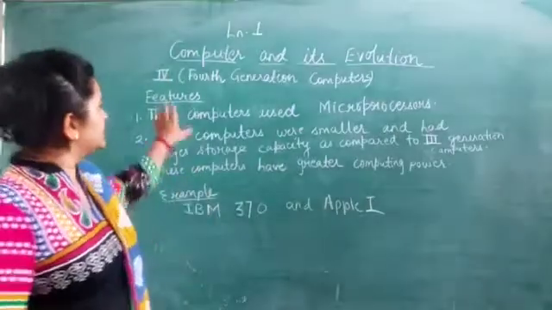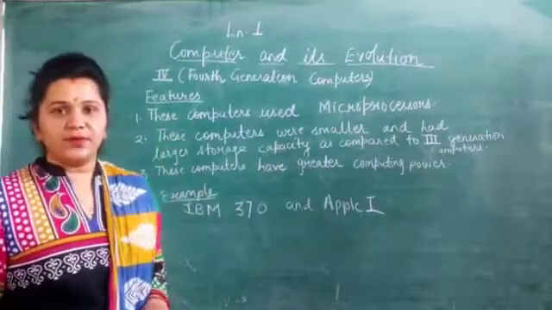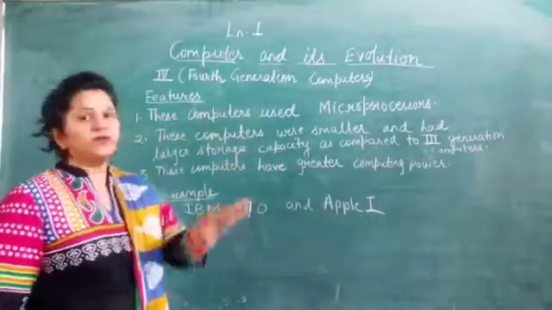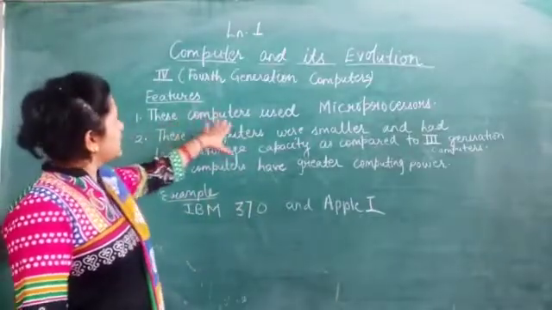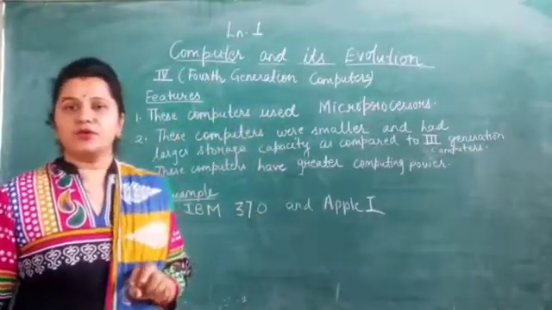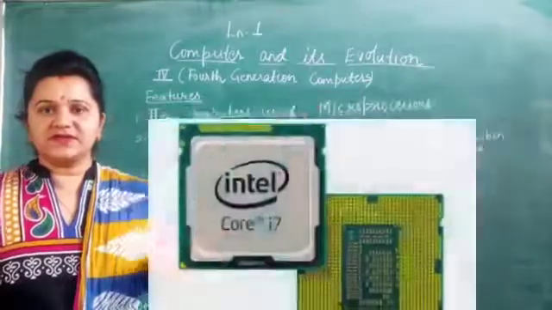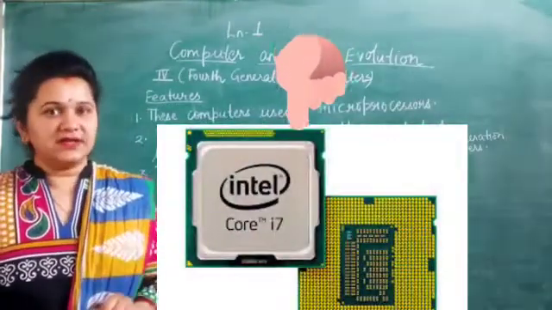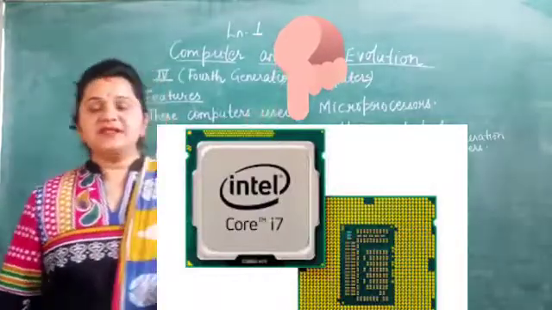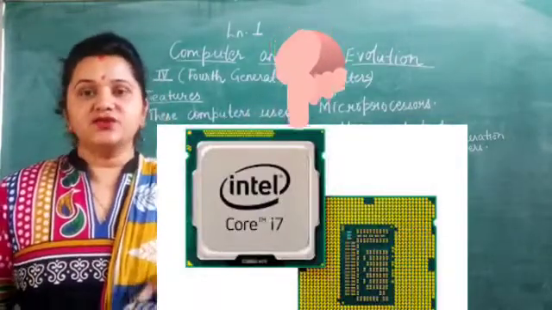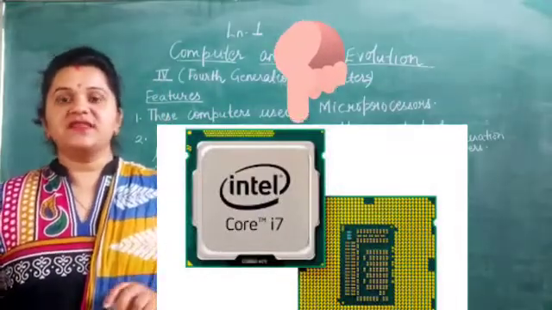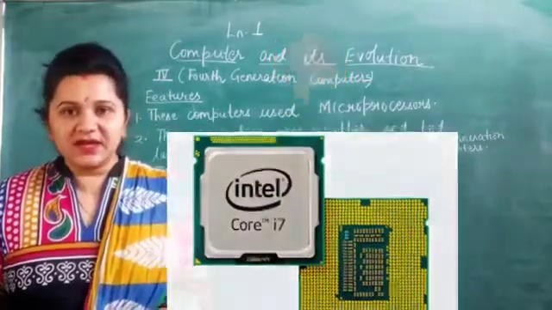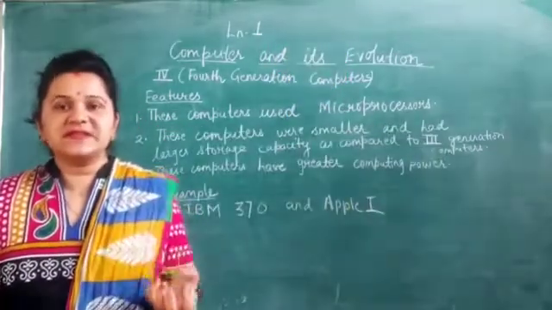So now children, here are the fourth generation computers. Now what are the features of fourth generation computers? These computers used microprocessors. Now microprocessors have come into existence. They have replaced the use of integrated circuits. Now children, presently iCore series are used as microprocessors and they are very fast in speed. They have a greater processing speed.